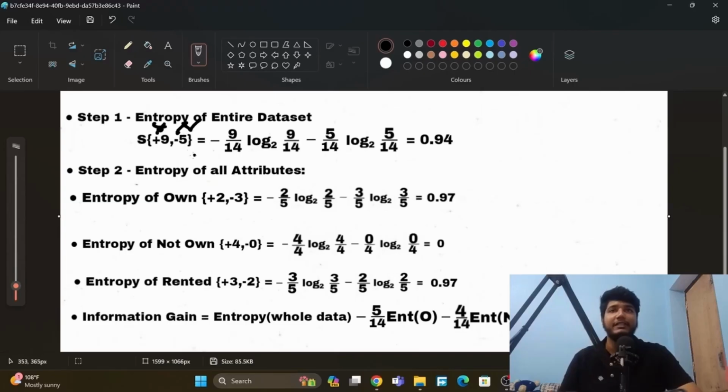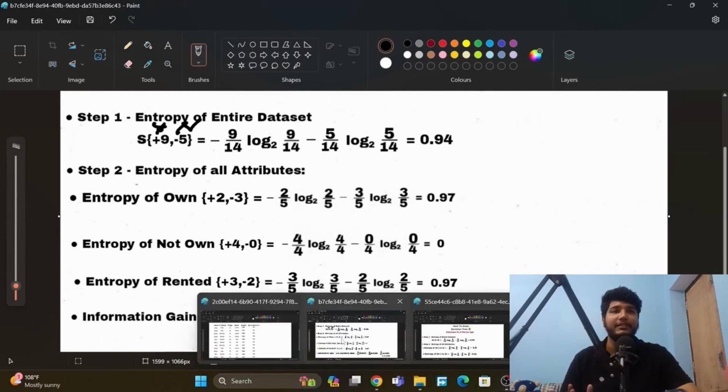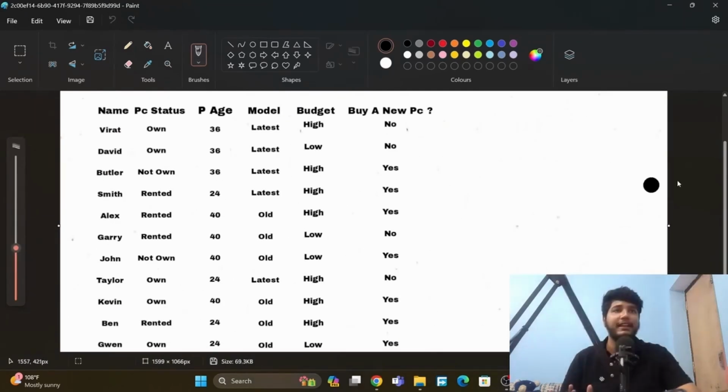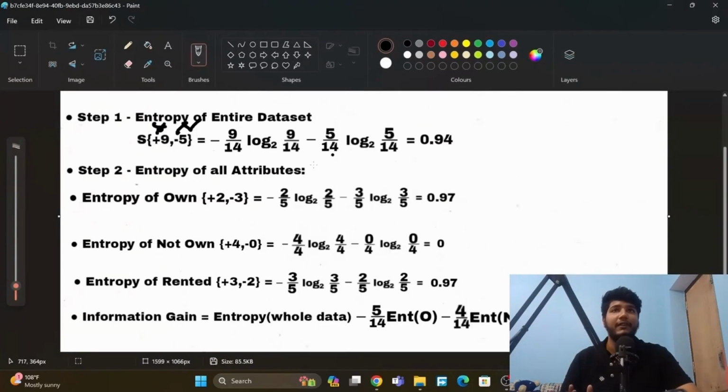Here we have to write how many yes are in the entire data set and how many no are in the entire data set. So here is our entire data set. We have a total of 9 yes and 5 no. First we write this 9, which is yes, over our total data set, which is 14, as log 2 of 9/14, minus 5 no over the entire data set, log 2 of 5/14, and we get 0.94, which I have already done. You can do it by calculator.